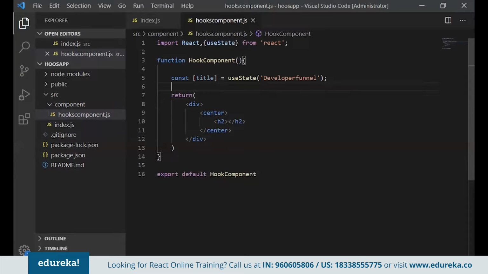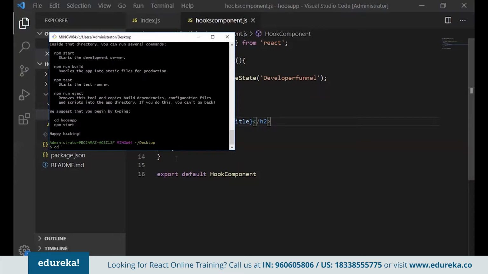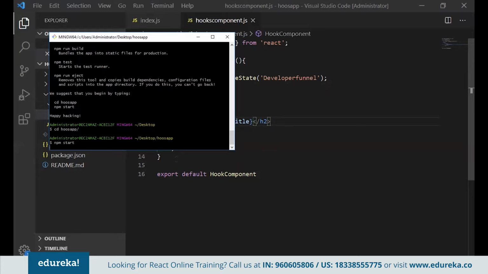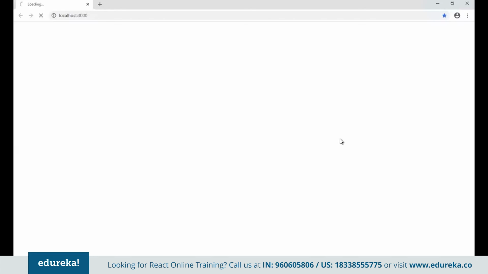And how to use it? No need to say this.state. Simply say the state variable name, that is title, like this. You created your state variable and you bound it. So let's try running this application now. We'll go inside the Hooks app and we'll start this. We'll wait for it to get started. So this is how exactly you define the state inside your function component.